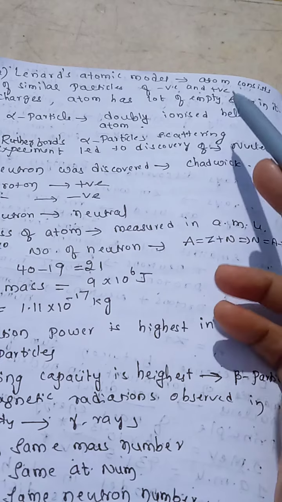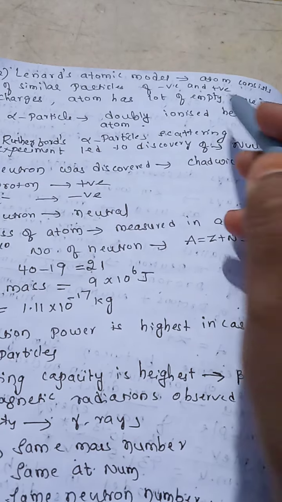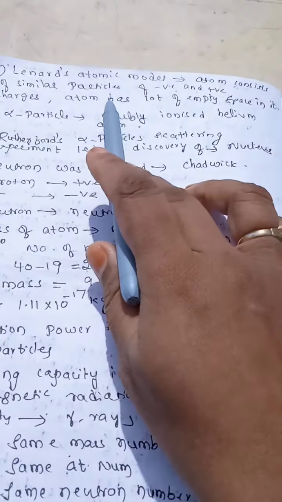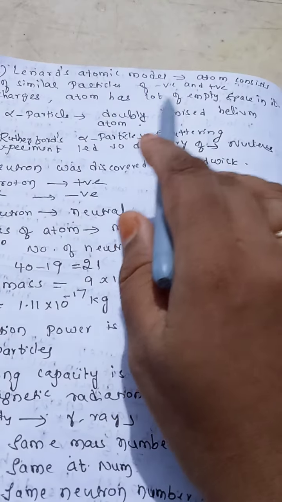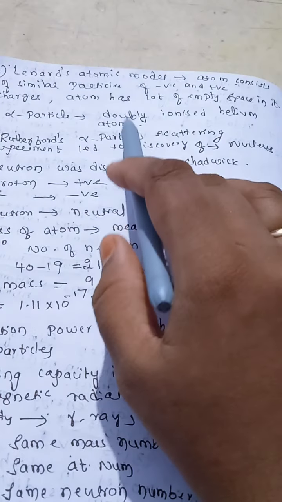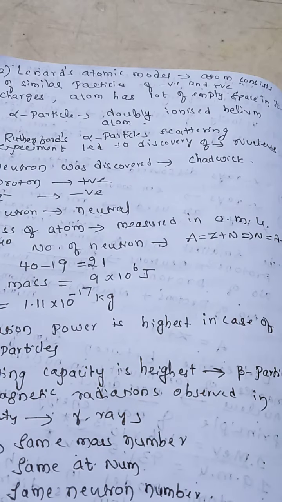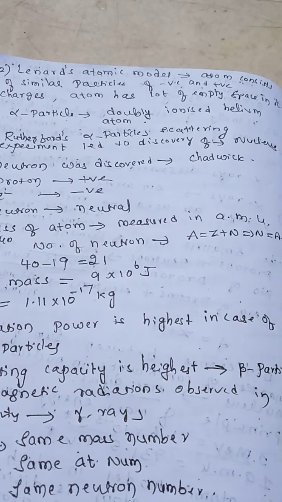So he gives these two answers: Option A, the atom consists of similar particles of negative and positive charges. Option B, the atom has a lot of empty space. Option C, both. Option D, none. So you have to keep option C because both are related to Lenard's atomic model.